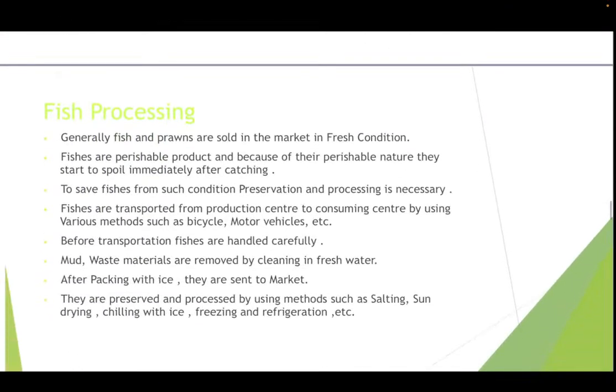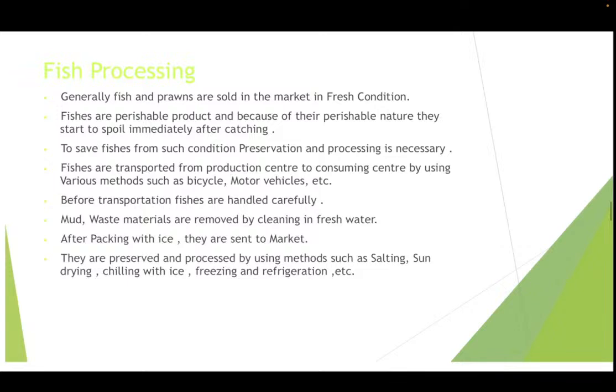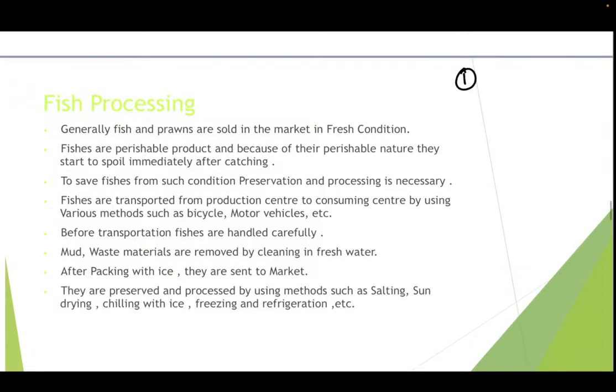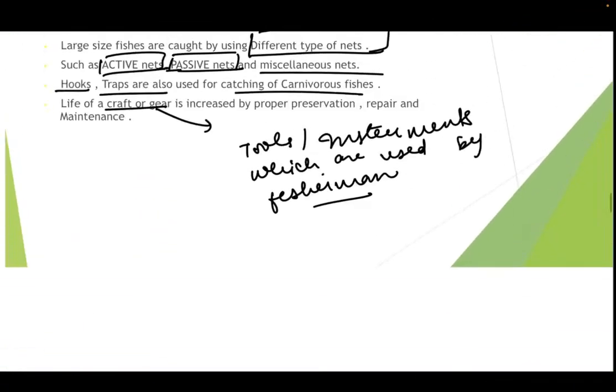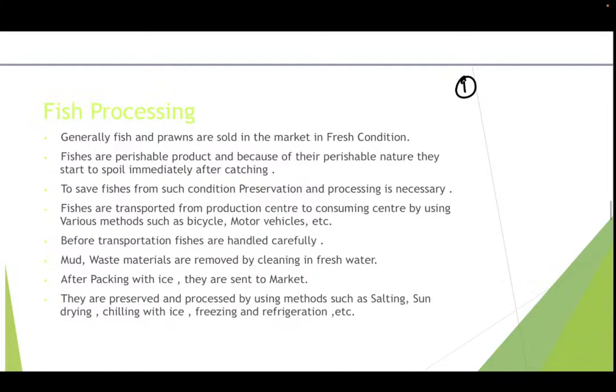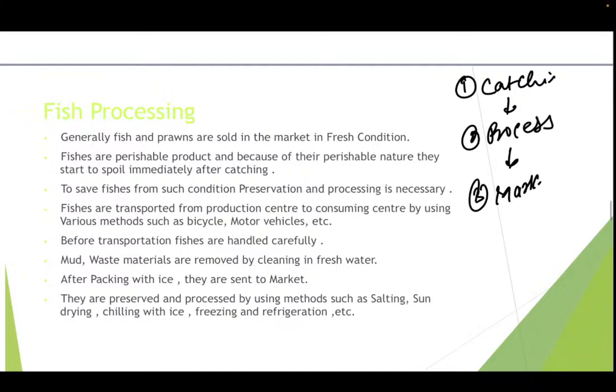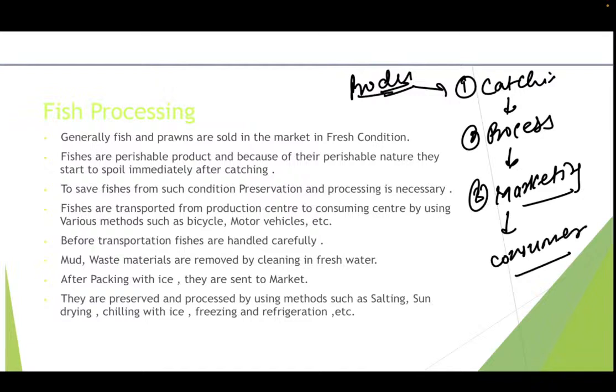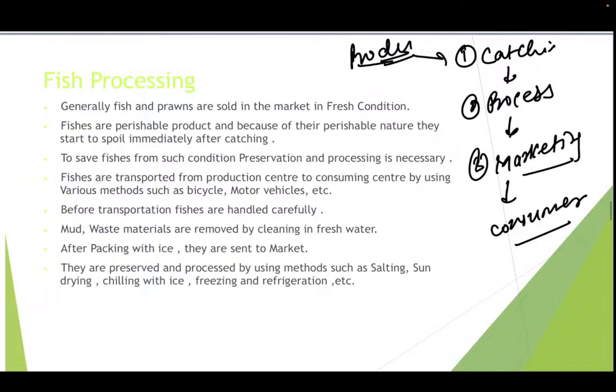Now fish processing. Tell me what we have seen first: the catching. Now we'll be seeing the processing. So first fish catching, then we process the fish. The third one is the fish marketing, and from the level of producer it reaches to the level of consumer. Now the second process is the fish processing.